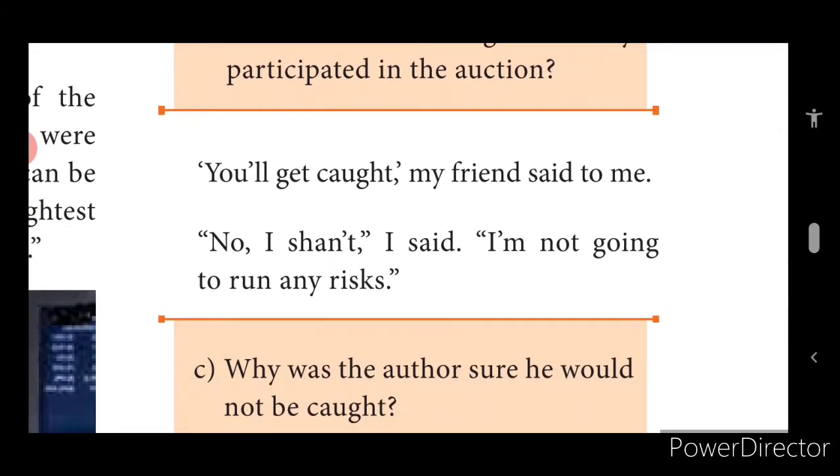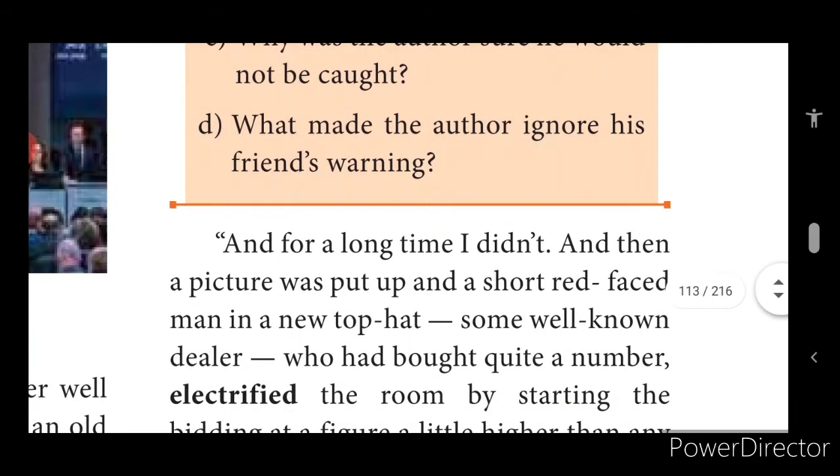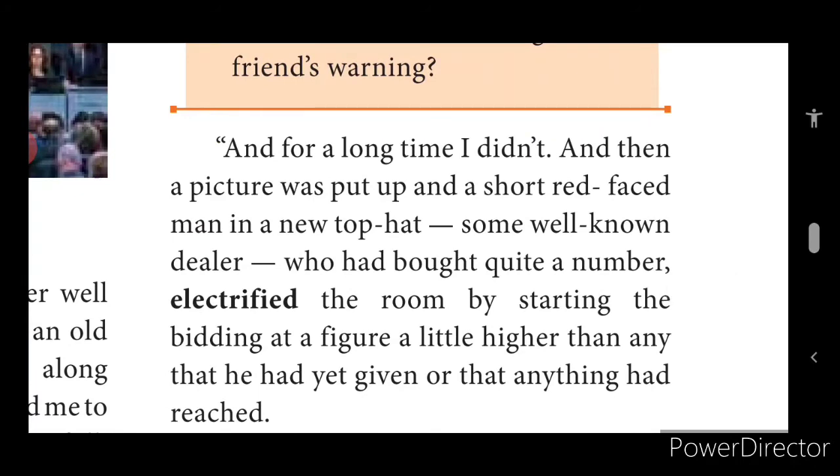"You will get caught, my friend," said to me. "No, I shan't." I shan't in the sense, I shall not. That's the meaning. "I shan't," I said. "I am not going to run any risk." Now, when he started bidding, his friend said, see, don't play fun, you will get caught, you will be in trouble. For that, the narrator said, no, I will not get any risk, don't worry. He started hiking the amount of the pictures that were sold.